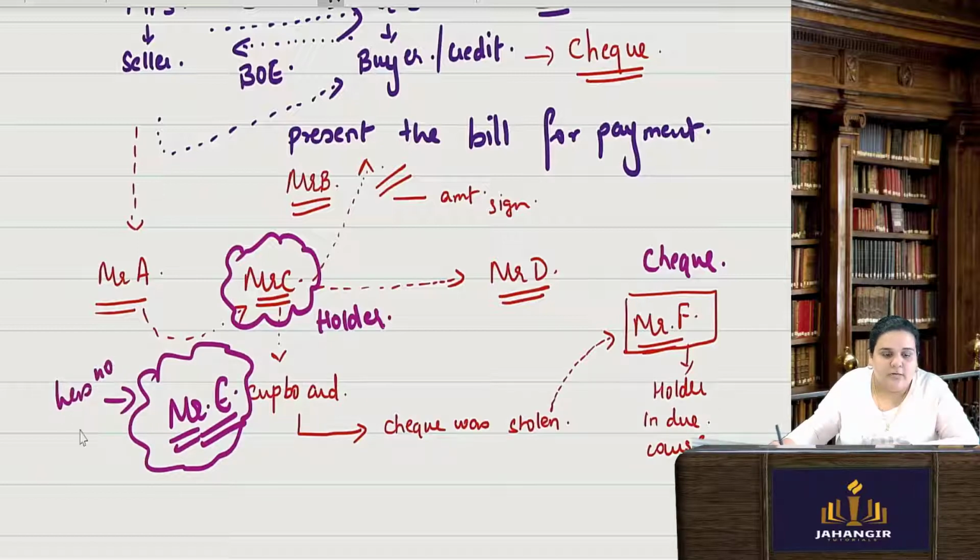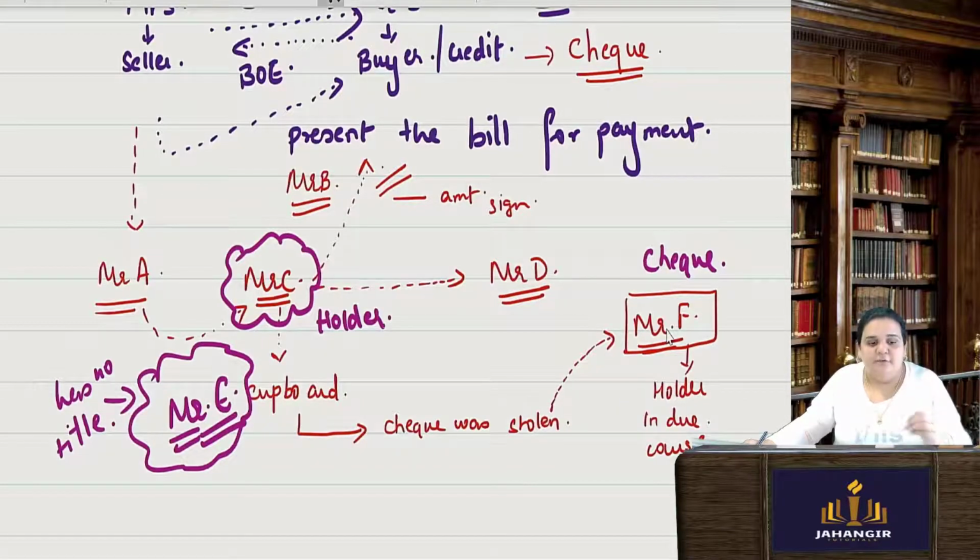Has no title to this particular instrument. He has stolen the check. He does not have a good title to this particular check. But when it was given to the holder in due course, Mr. F, he has got a good title despite it being a stolen check. Okay, because he will not come to know.